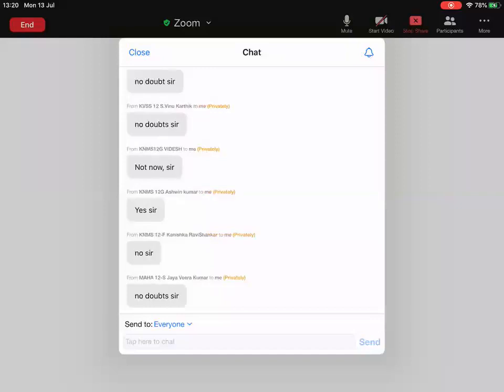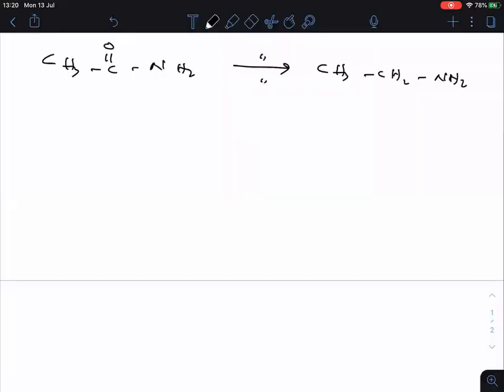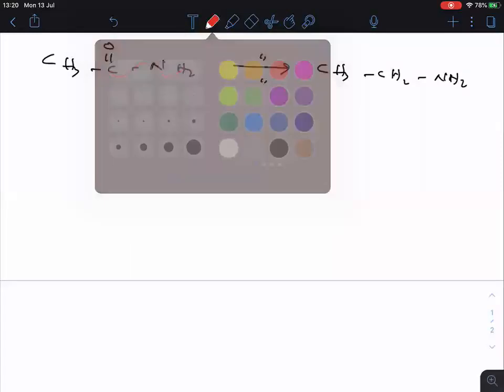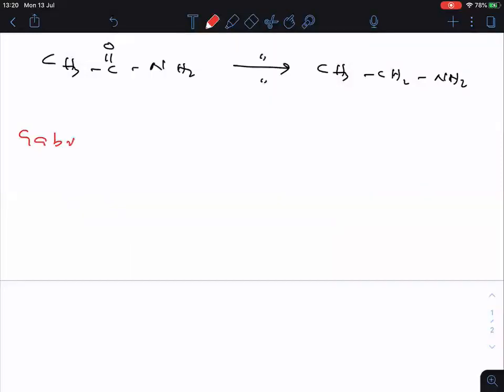Yes. Now let us go to the next and very important preparation method. Most important preparation method. So put the heading: Gabriel phthalimide synthesis.